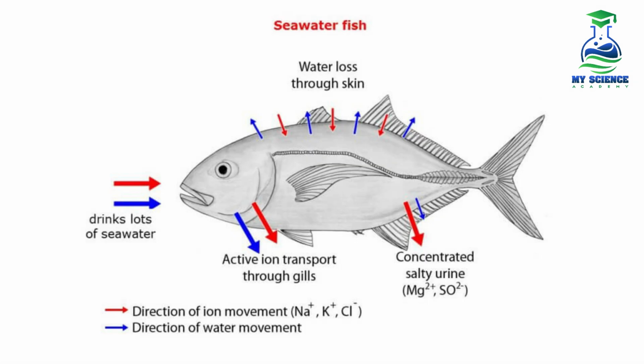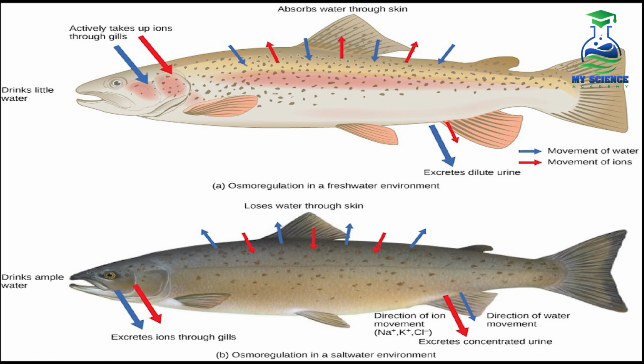As here in this diagram, you can see how the fish living in seawater drinks lots of water and excretes concentrated urine. Fish also excrete salts and ions through their skin and gills, and in this way the fish living in seawater get rid of excessive salts and maintain the normal water balance inside.